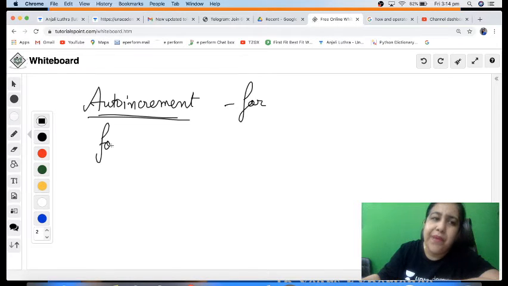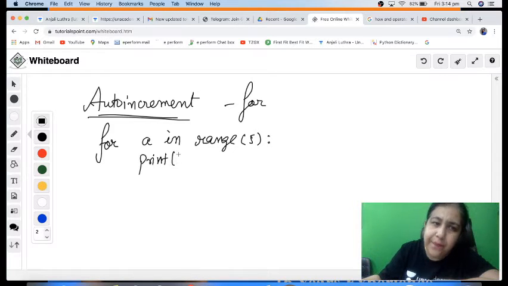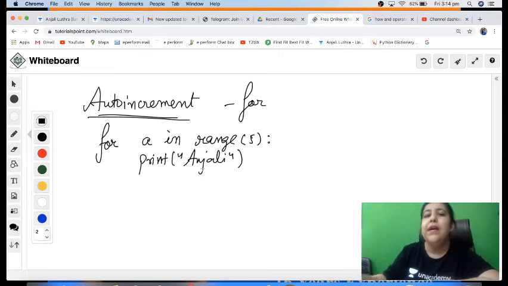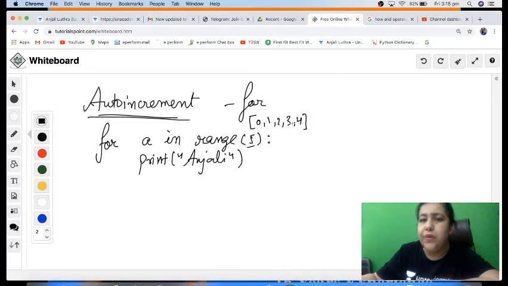For example, if I want to print my name 5 times, I can write for a in range 5, and then out here I print my name. So it will print my name 5 times on the screen, right? So this will be printing Anjali, Anjali, Anjali on separate lines 5 times, because the range function generates a list of values that starts from 0, goes up to the upper limit. So range gives me 0, 1, 2, 3, 4.